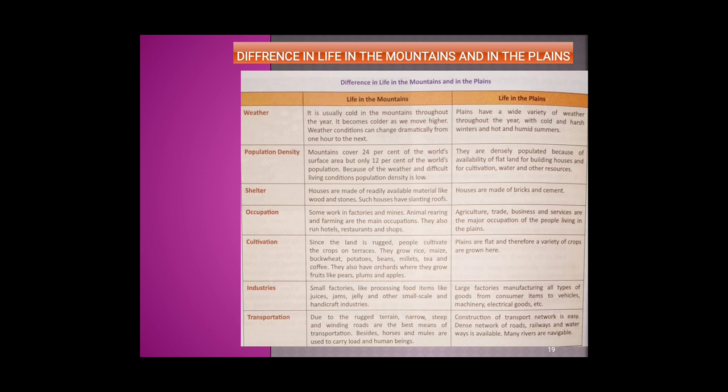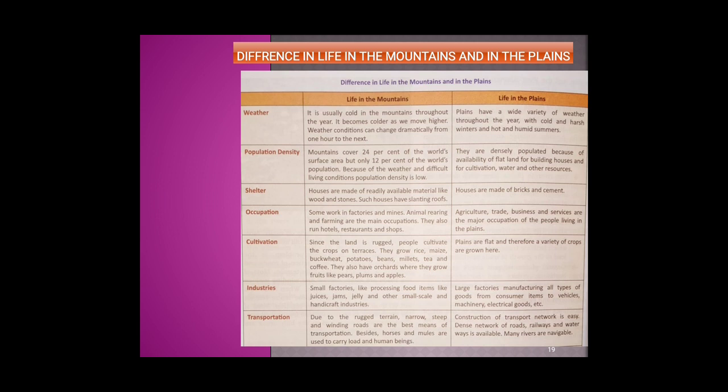The mountains cover 24% of the world's surface area, yet have 12% of the population. Because of the difficult living conditions, population density is very low. Whereas in the plains, the density of population is very high due to availability of flat land for building houses and for cultivation, water and other resources.